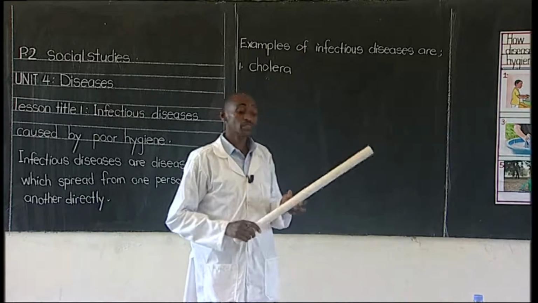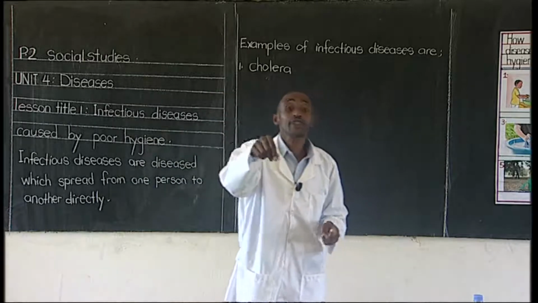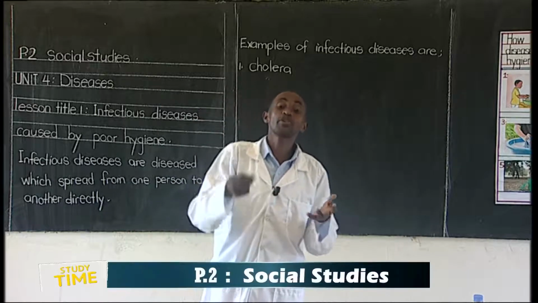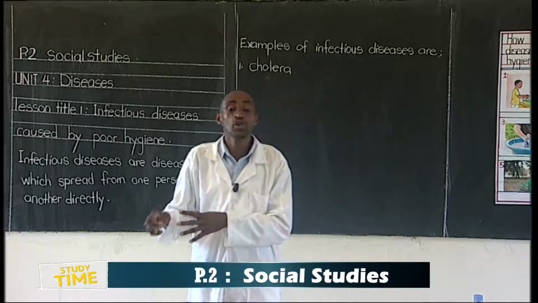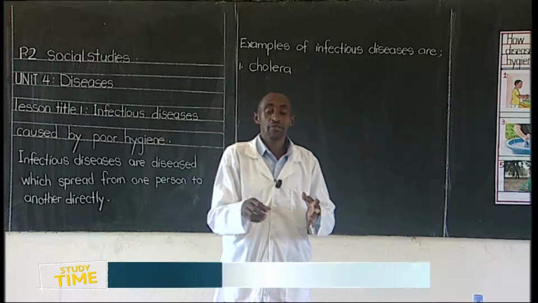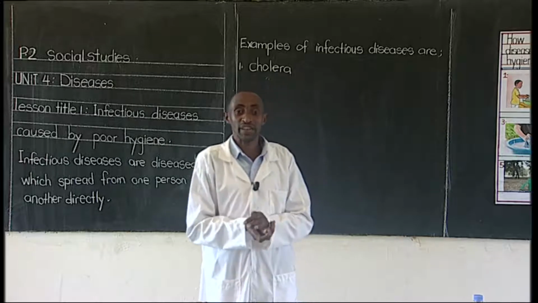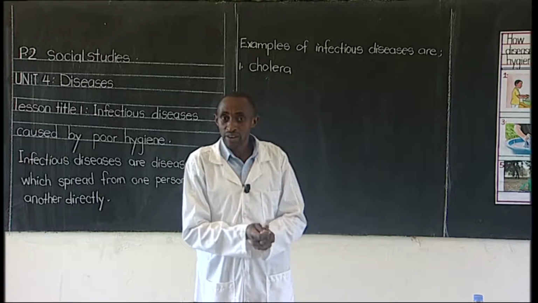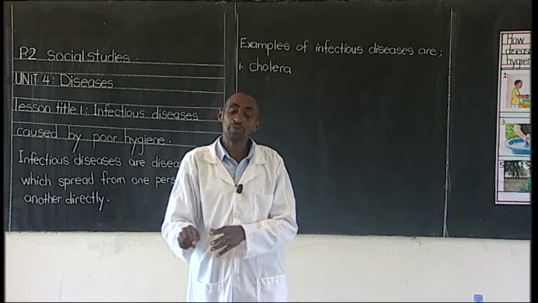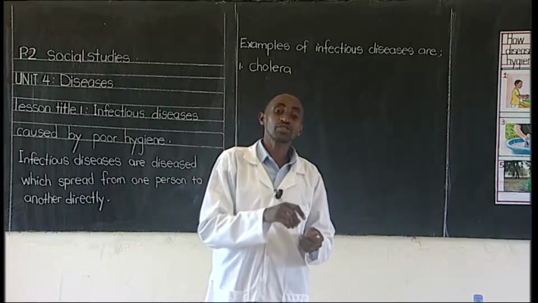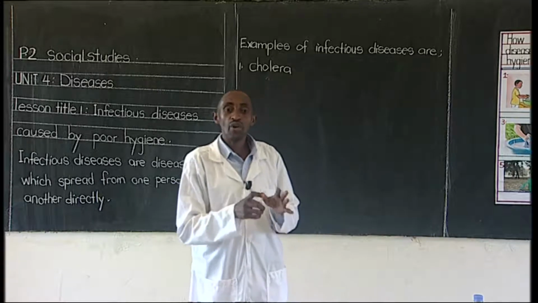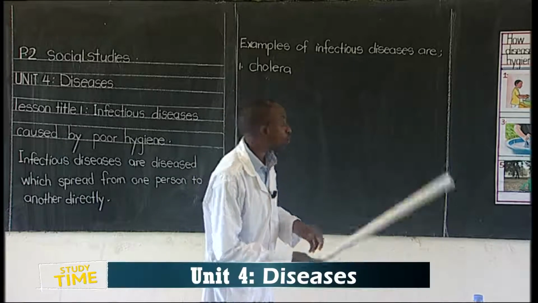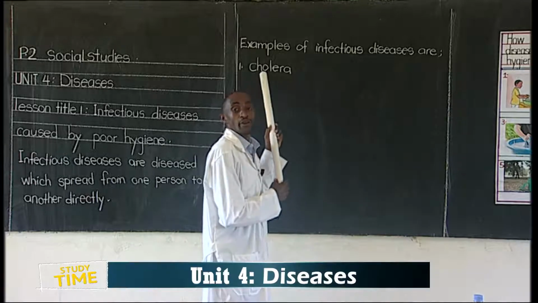So, when you go to the hospital, they start saying, oh, you are suffering from cholera. This disease, how did I get it? Because of poor hygiene at home, at school, everywhere. When you don't clean such places, you are supposed to clean the toilets. You are supposed to organize the rubbish in one place. You put it in a dustbin. You are supposed to do all sorts of hygiene so that you don't suffer from this disease, cholera.